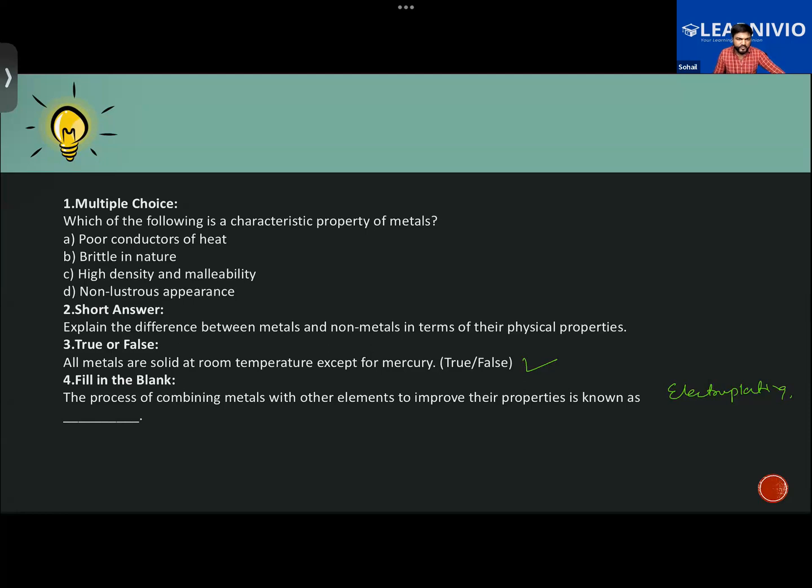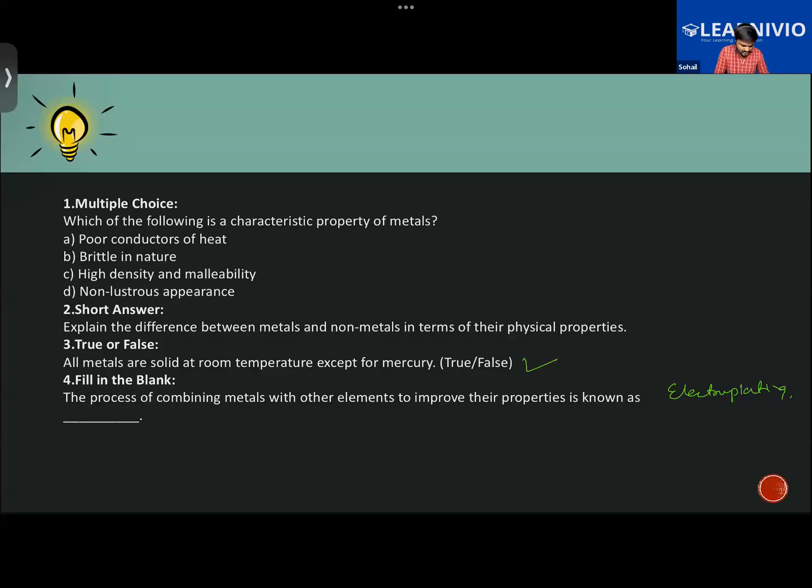We know that sodium and potassium, they are very soft, like you can literally cut it with a knife. I think there is one more, apart from sodium and potassium, there was one more atom. I think it has to be either, maybe cesium. We'll have to look into it. At the moment, I can't recall it.